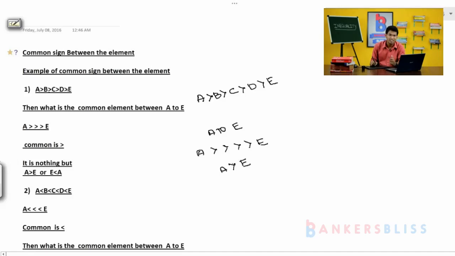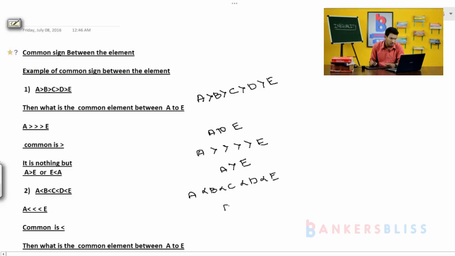Is it clear? Okay. Next, for better understanding, we move to the second example: A less than B, B less than C, C less than D, and D less than E. Then what is the common sign between A to E?